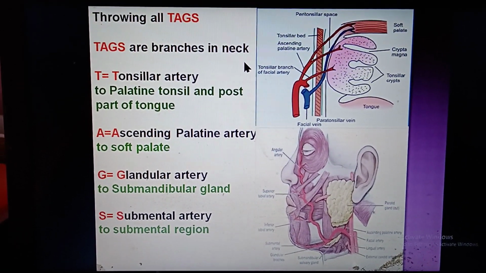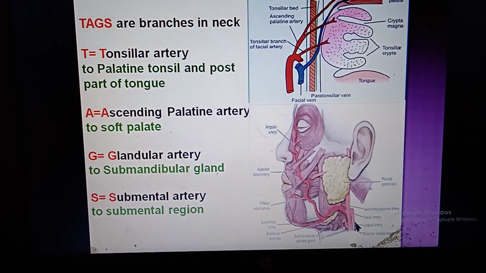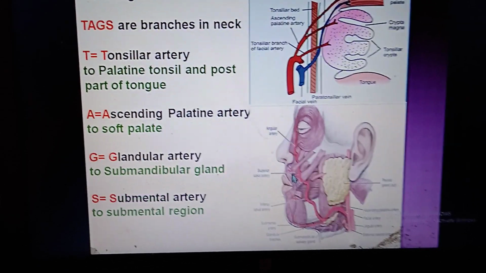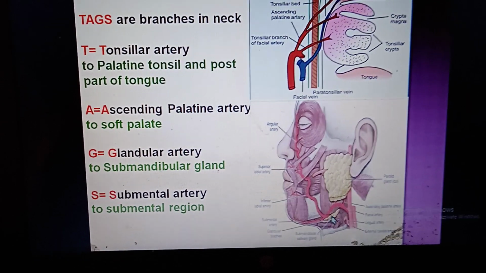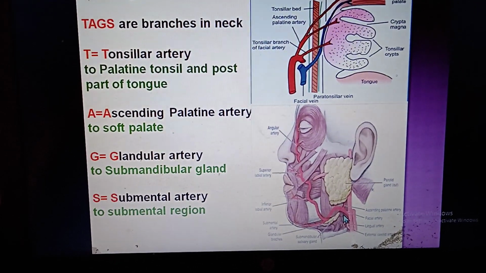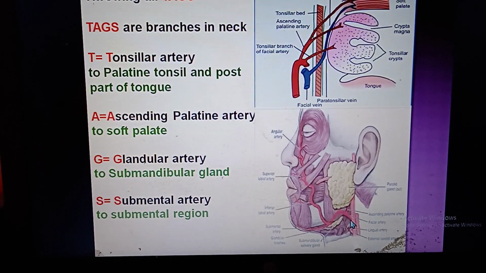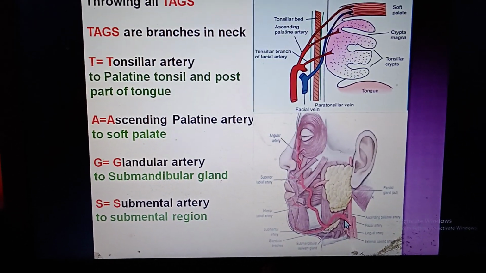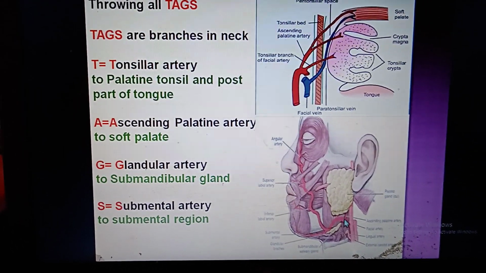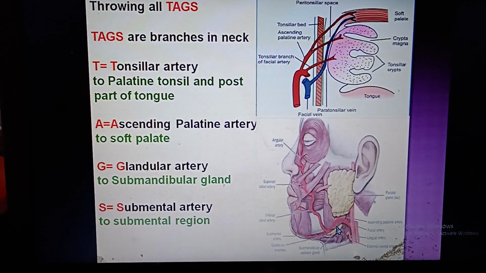Facial artery has got a cervical part and a facial part. In the cervical part, it runs across two triangles, that is the carotid triangle and then the submandibular triangle or digastric triangle.